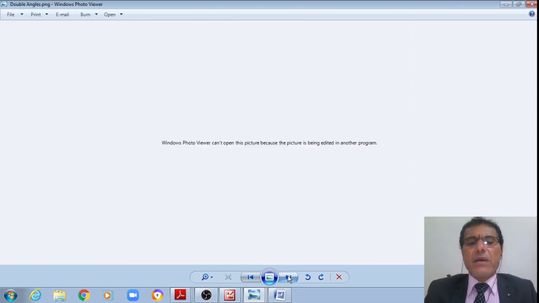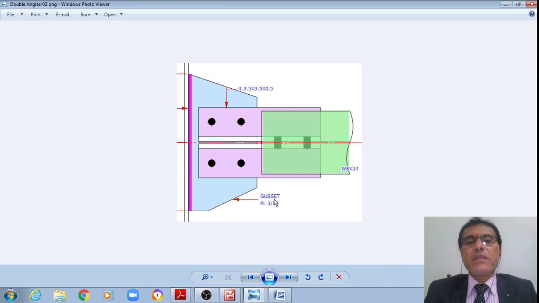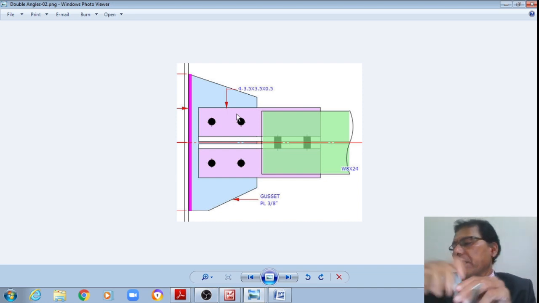Now let us see the other schematics, student. Generally we will be using these as struts in the case of trusses. The struts may be two angles back to back, provided on one side of a gusset plate, like this.